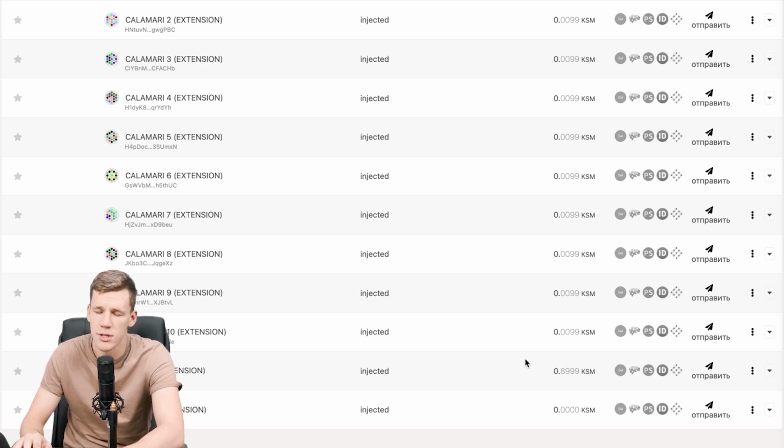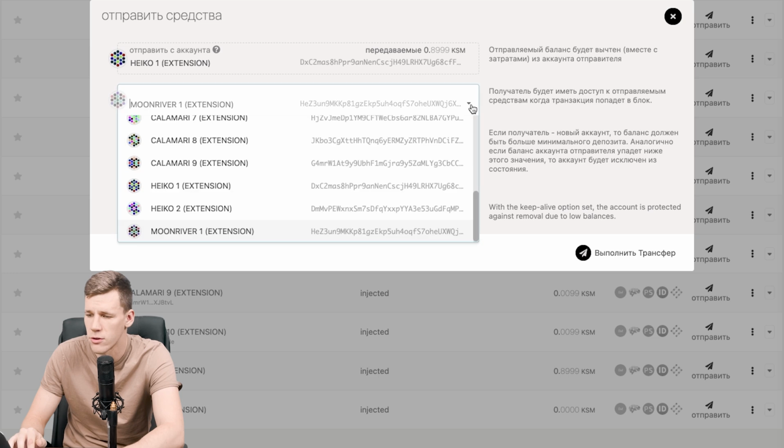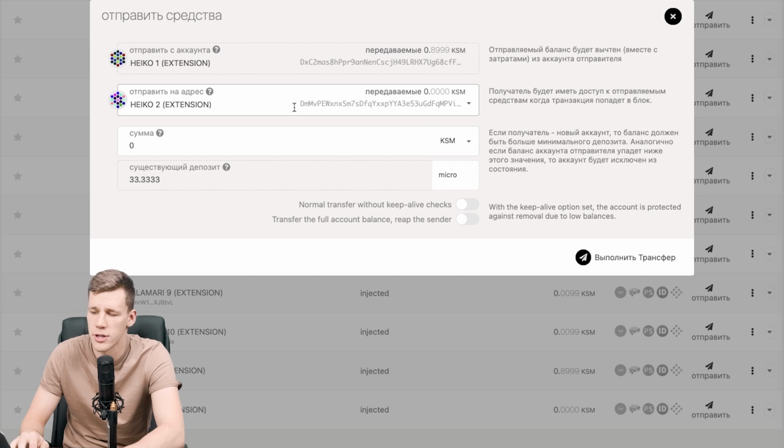Basically, I won't use an exchange because my KSM is stored here, decentralized, and I just press here on send. I've chosen the account from which I want to transfer, and I will choose the account which is going to be the recipient from here. I can also just type in the account by hand if I want to. So I've copied the address before and I'm just pasting it here. You will do the same thing in the extension, and it shows up for me. That is the Heiko address 2.